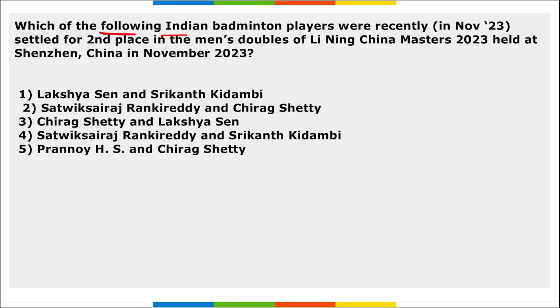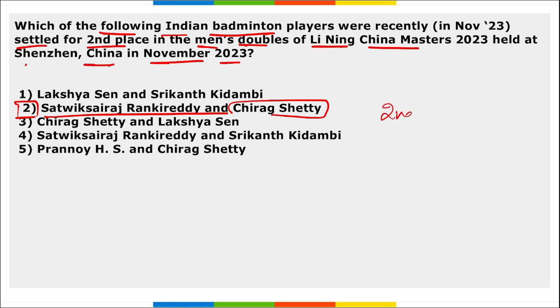Next, which of the following Indian badminton players were recently settled for second place in the men's doubles at the China Masters held in China in November 2023? So, Satwiksairaj Rankireddy and Chirag Shetty, they are the two Indian badminton players. They secured the second place in the men's doubles at the China Masters 2023 that was held in China.